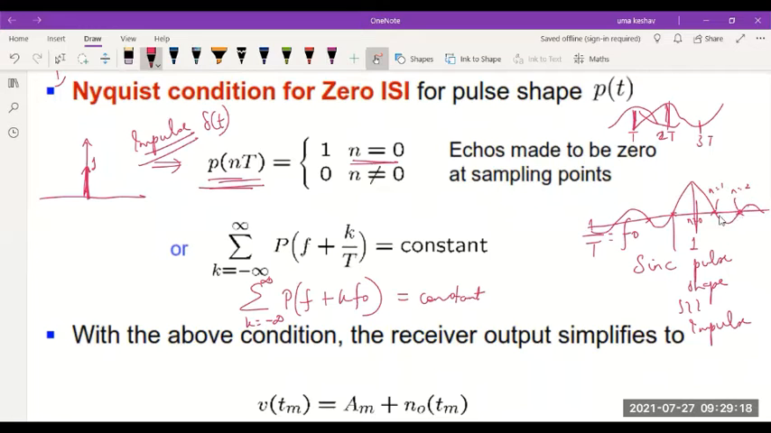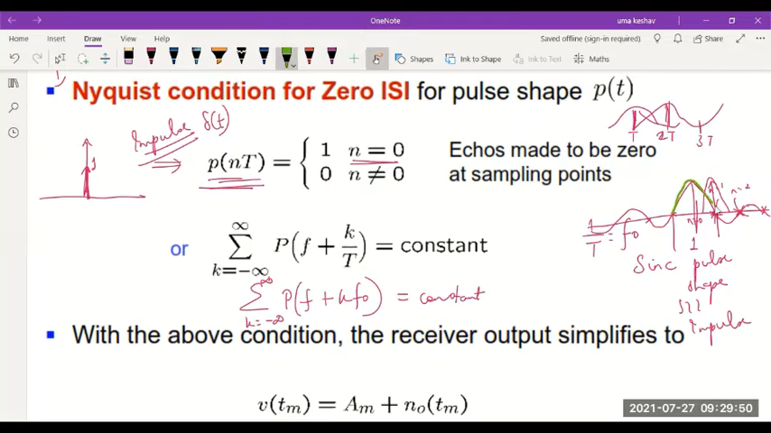and if it is sampled at other points, it should become 0. So at all other sample points, n equal to 2, n equal to 3, that pulse value should be 0. Then it would lead to 0 ISI. When I'm sampling here I have a different pulse. I'll have a second pulse, but the interference coming from the first pulse is 0. For the second pulse, I'm sampling at this point. Are you getting what I'm trying to tell here?